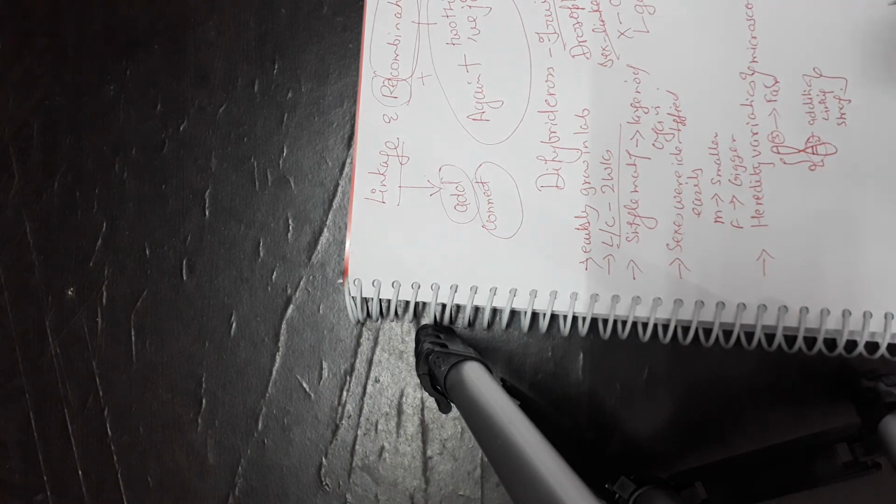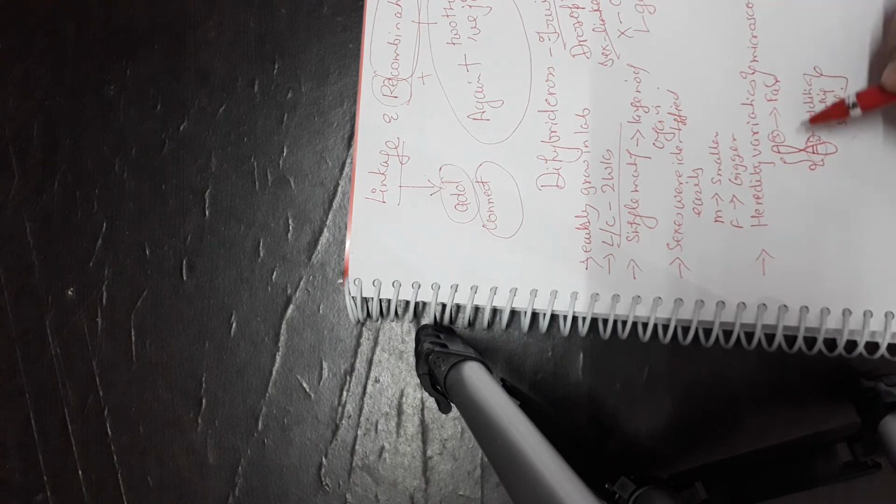That means it can easily be broken off, or it may not get transferred to the offspring. So these two are very strong, very determined and very capable of being transferred, but this one is not.